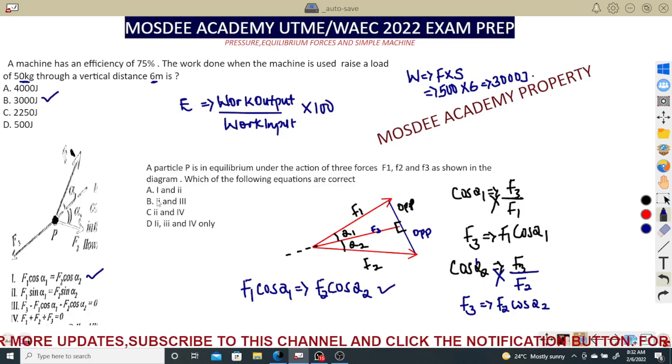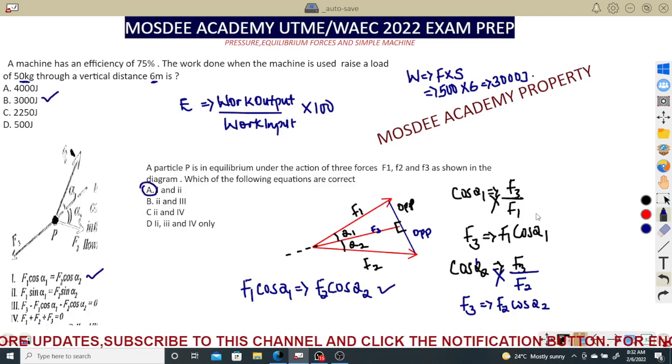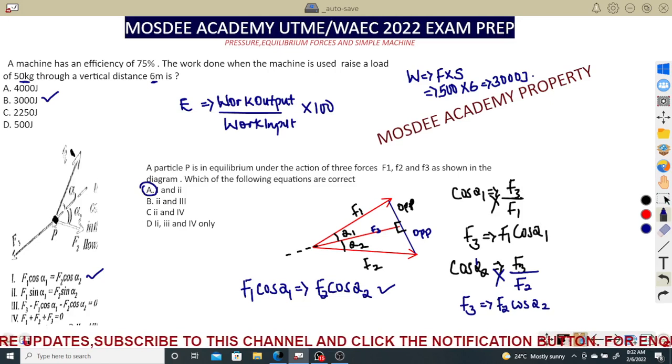To save time, if we want to talk about the one here that is also balancing it, we can also go by sine over whatever. So I think the correct answer to this is choice A. And this is the easiest way to prove it, if I don't want to be using Lami's theorem. I can use my knowledge of trigonometry to break it down.